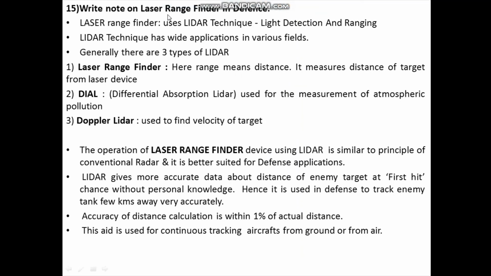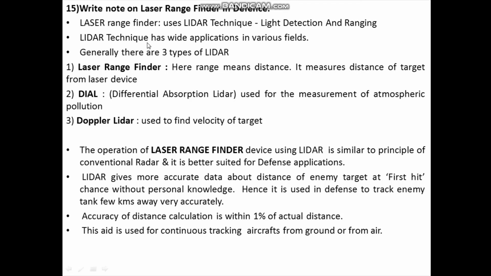One of the important applications of laser is as range finder in defense. This laser range finder uses LIDAR technique. What is the full form of LIDAR? That is light detection and ranging. Now this LIDAR is very much similar to radar, but the difference between LIDAR and radar is, in case of conventional radar we make use of radio waves, which are wireless waves, whereas in case of LIDAR we make use of laser light.